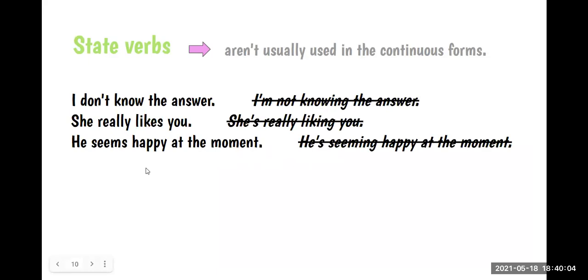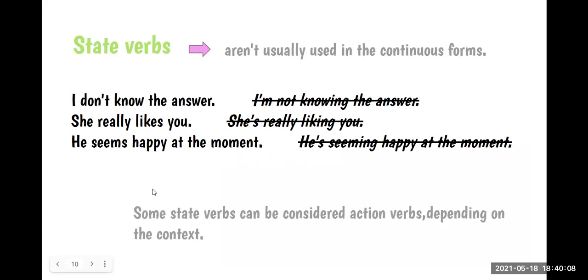But there are some situations in which we can make an exception, okay? It says that some state verbs can be considered action verbs depending on the context of the sentence. Algunas veces, por ejemplo, el verbo think. Think es un verbo estático, ¿cierto?